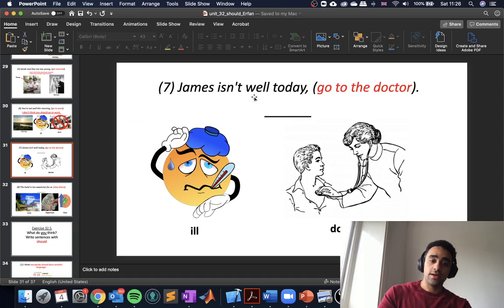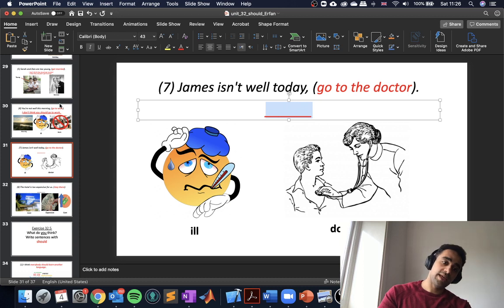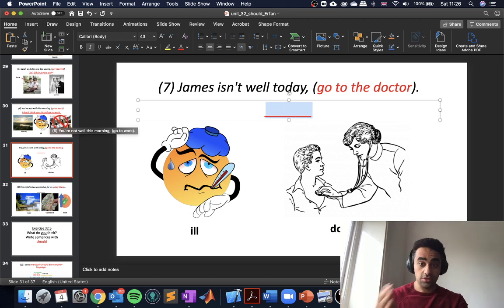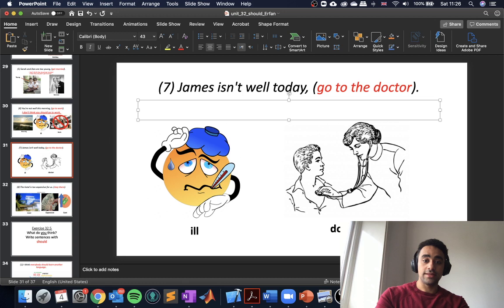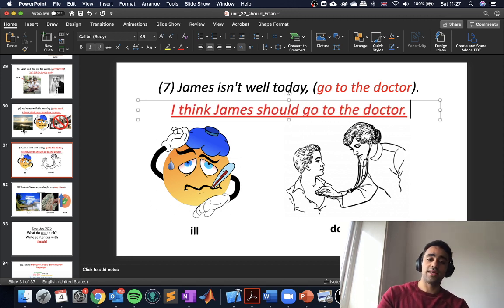Then we look at the next one. James isn't well today. Go to the doctor. That's our sentence. Before, the beginning of the sentence was similar. Someone was ill, but before they shouldn't go to work. Now they should go to the doctor. So I can say, I think James should go to the doctor. James isn't well, he's very sick, so he should go to the doctor.